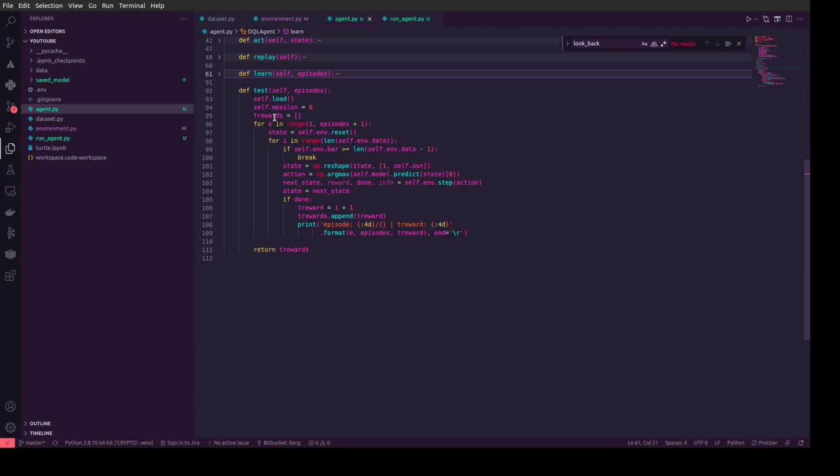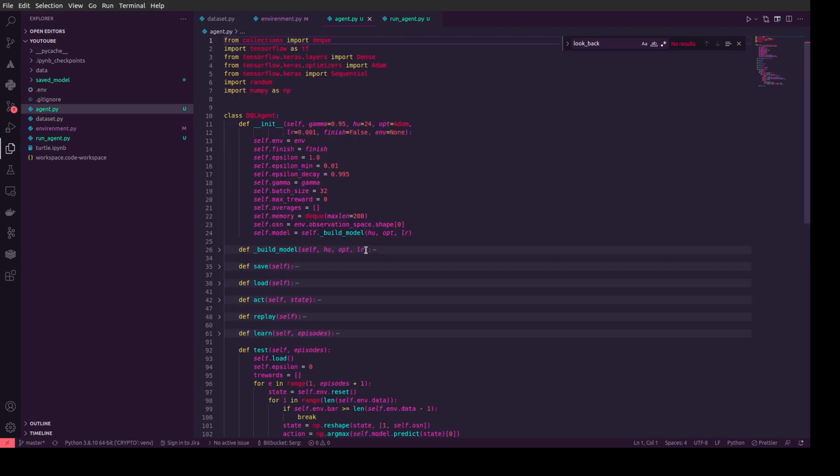We calculate total rewards, and we start from the first state and do a loop over our data frame and calculate our backtest events.